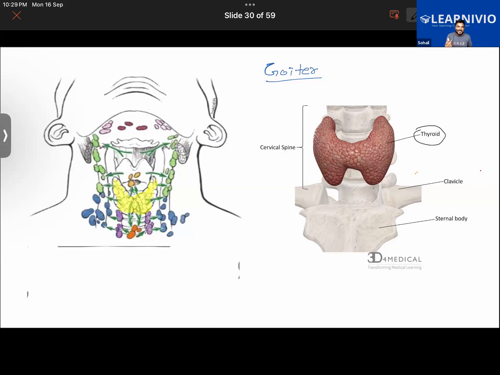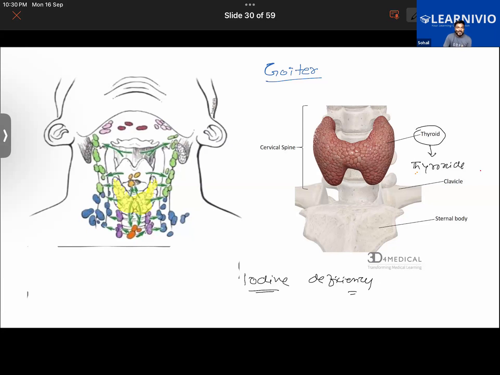Saliva, when you are hungry and look at tasty food and your mouth waters, comes from the salivary gland in your mouth. Just like those, we have the thyroid gland, and to secrete the hormone called thyroxine, it requires iodine in adequate amount. So due to iodine deficiency in our diet, the person might suffer from this.